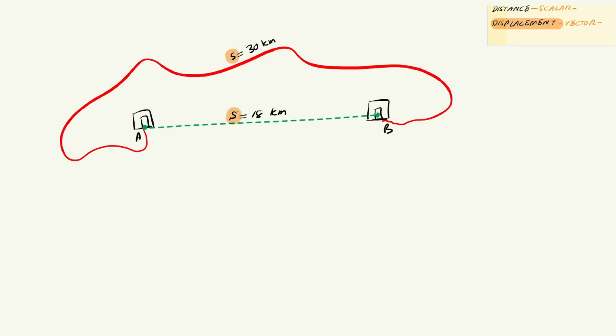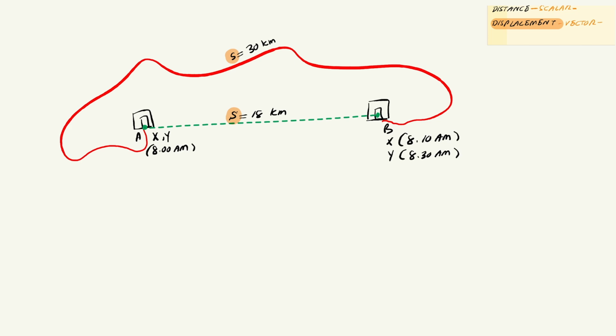Now, let's go back to this same scenario, but this time we'll forget about the blue road entirely and focus only on the red road. We're going to look at a new quantity. Let's say two people, X and Y, both leave City A at 8 o'clock in the morning. Both take the red road. X reaches City B at 8:10 a.m. Y reaches City B at 8:30 a.m.